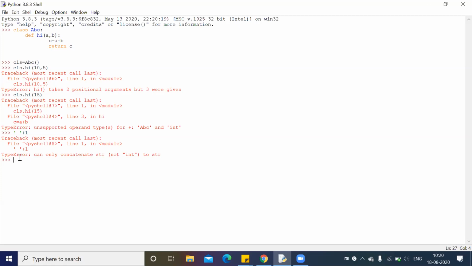A value. I know the value. Obviously, it is going to receive a value. Some values. I need the exact value. 10 and 5. 10 and 5, it says error. It takes two positional arguments, but three were given. So when you pass a single argument, it says no error, but it moves on to your block of code. So in this step, it says an error. So this is the correct word according to that.